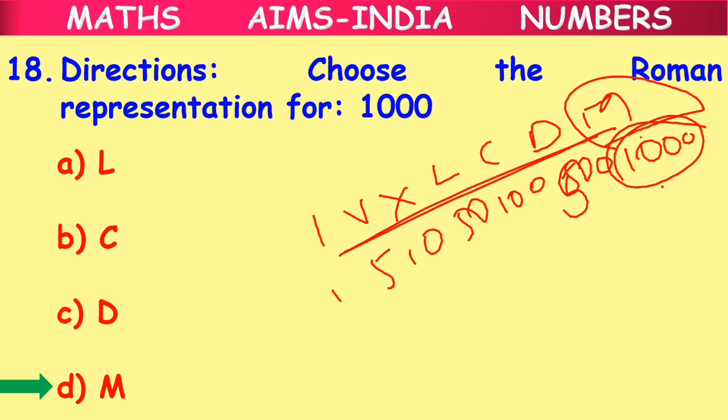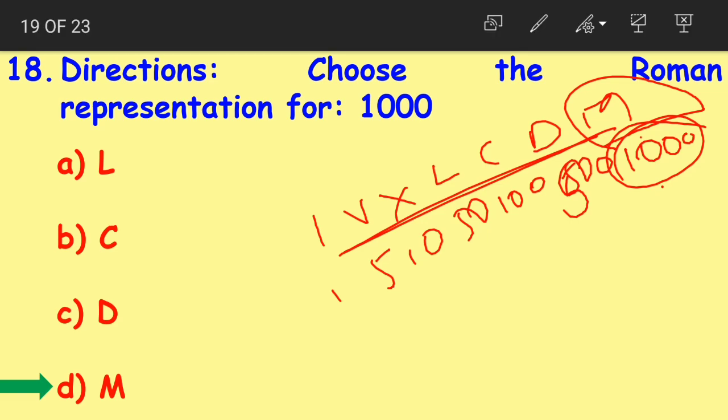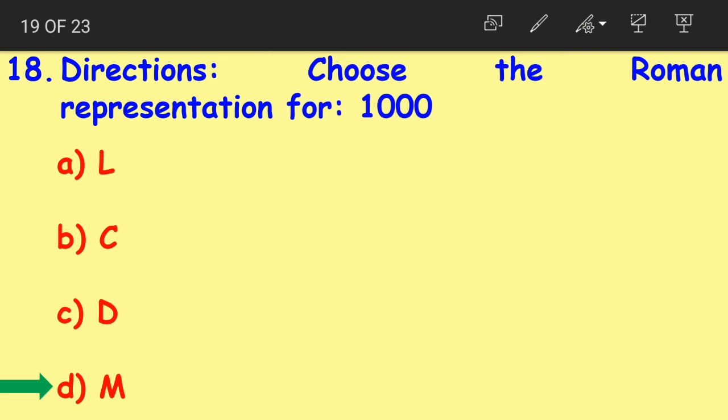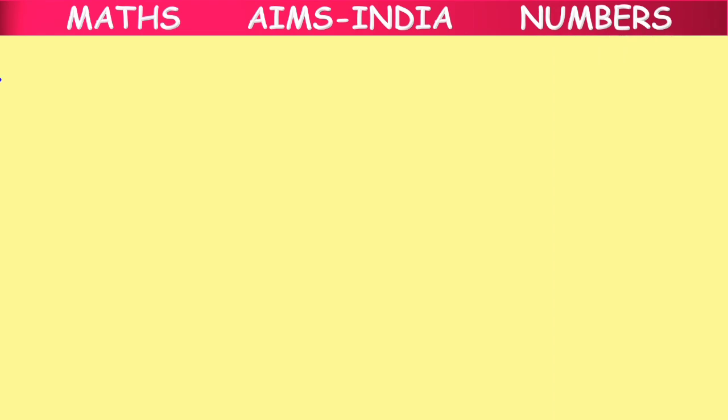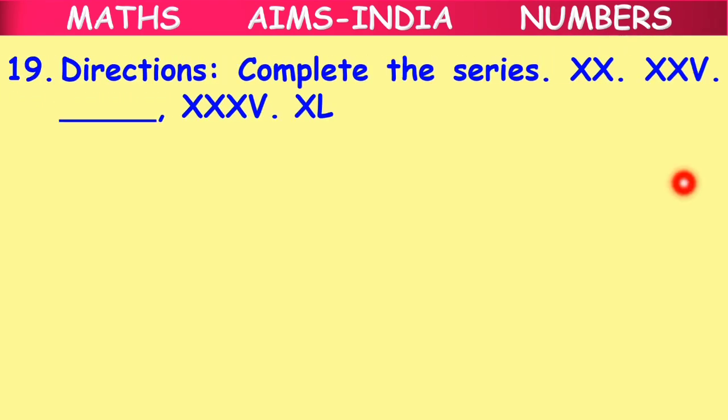If you observe, question number 18 and 17 were pretty much the same, children. In the 17th question they gave us M and asked us to find out the Arabic numeral. And in question number 18 they gave us 1000 and asked us to find out the Roman representation. So this shows that it is important to remember both the Roman symbols and their Arabic values, because in your exam the question might be asked in both the ways.